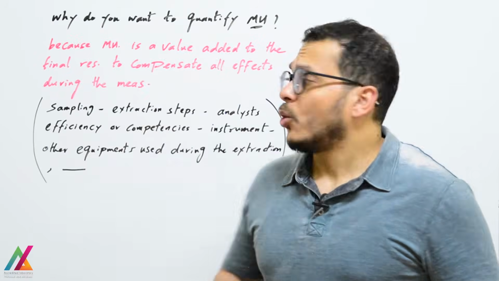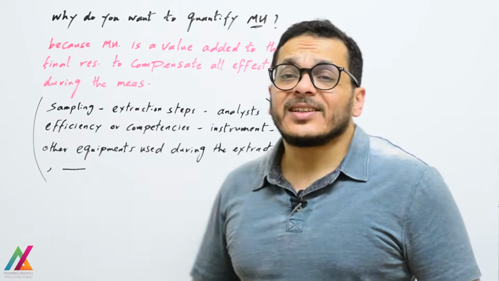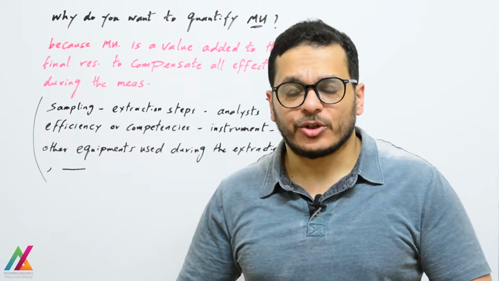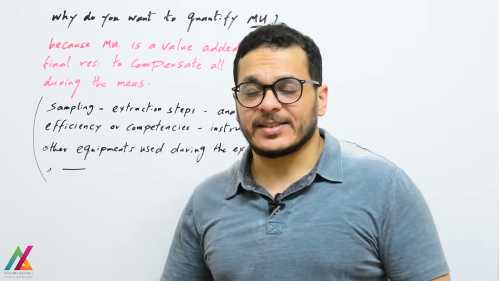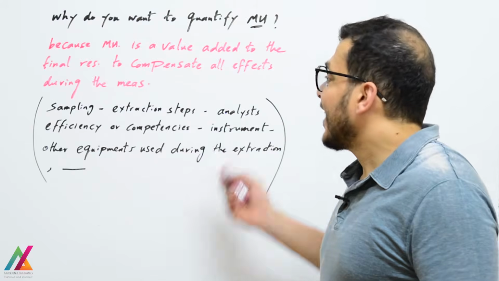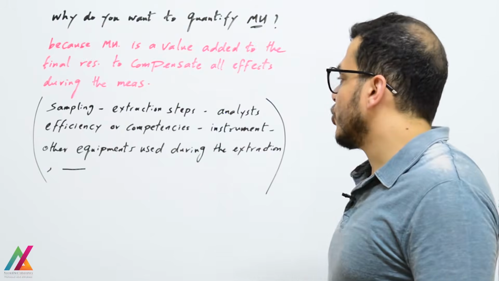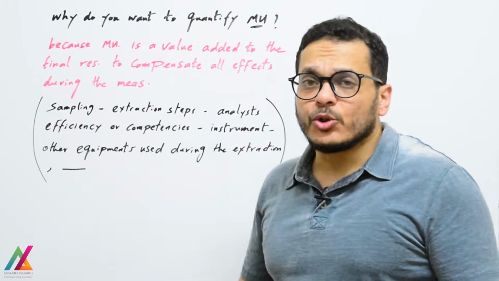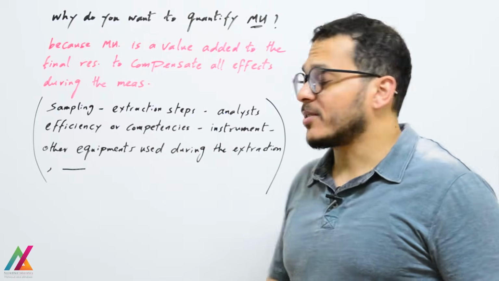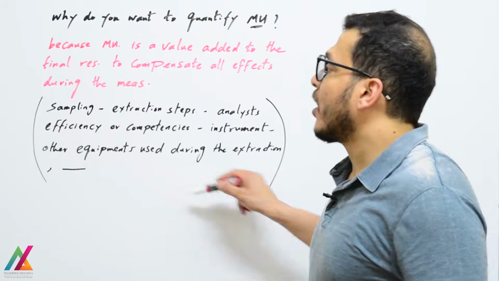So you should know now why we need to quantify measurement uncertainty. Because measurement uncertainty is a value added to the final result to compensate all effects during the measurement, from sampling up to getting the result. During sampling, extraction steps or sample preparation, the analyst's competencies will also affect the measurement. The instrument will have an effect on the measurement, and so will other equipment used during extraction or sample preparation. You can get the measurement uncertainty for these equipment from the calibration certificates, which will be explained after that, inshallah, and others also.